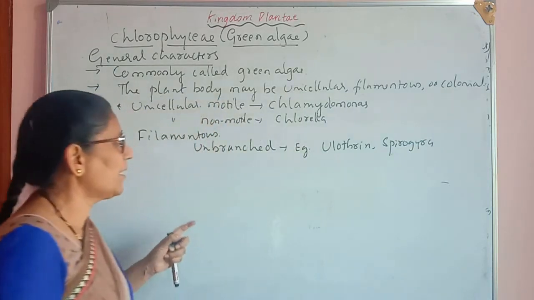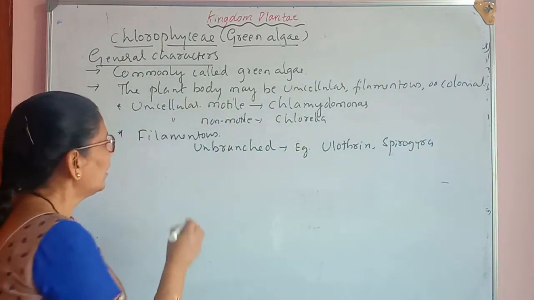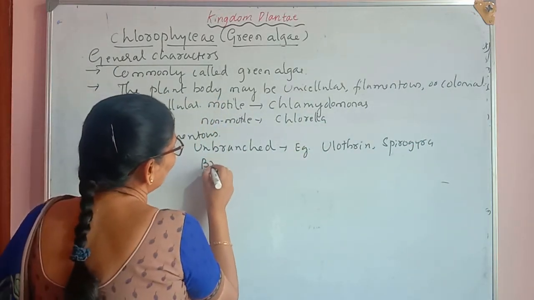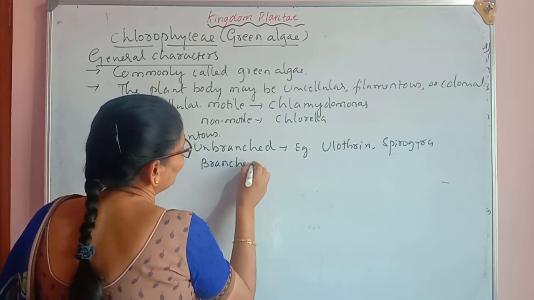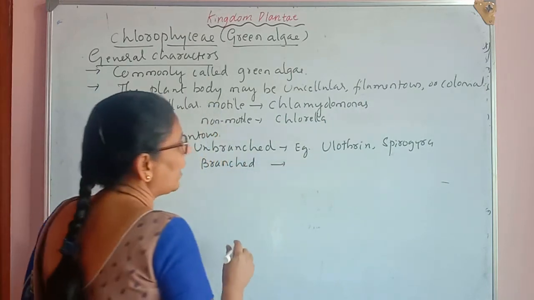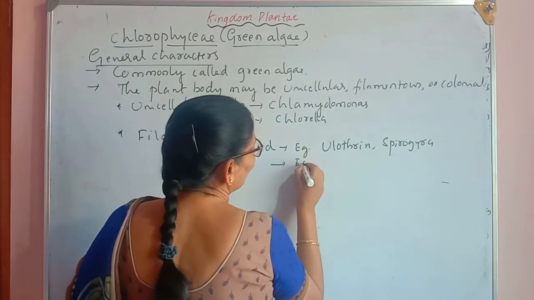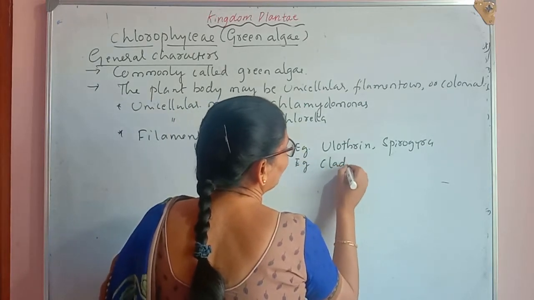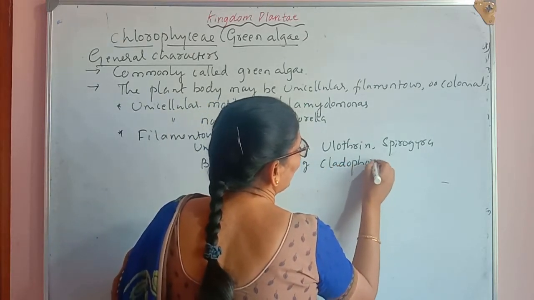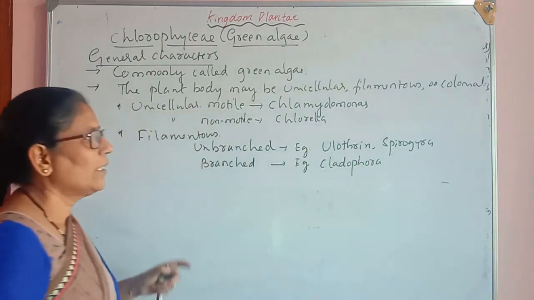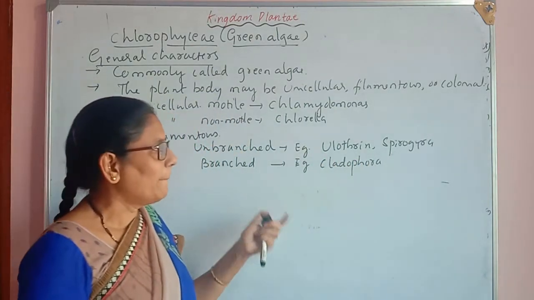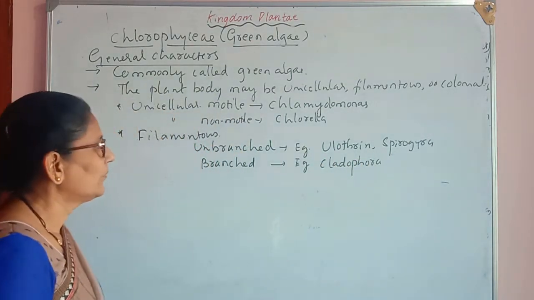And for the filamentous branched form, we may give the example Cladophora. Cladophora thallus is filamentous with branched structure.